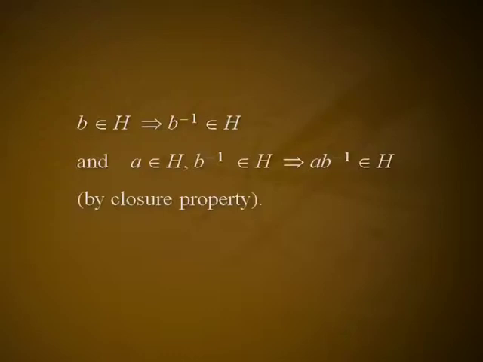Proof. The condition is necessary. Suppose H is a subgroup of G. Let a belong to H, b belong to H. Then, since H is a subgroup, we have by theorem 7, b belongs to H implies b inverse belongs to H, and a belongs to H, b inverse belongs to H implies ab inverse belongs to H by the closure property. Thus, a belongs to H, b belongs to H implies ab inverse belongs to H.